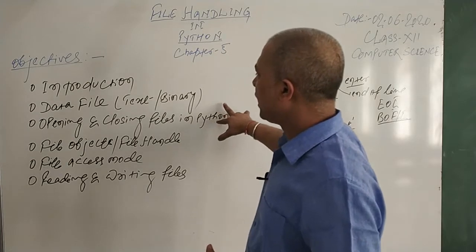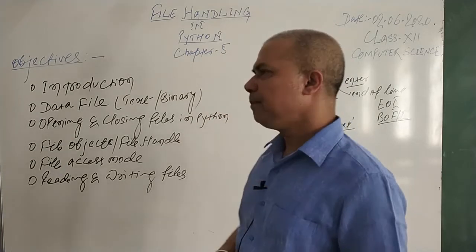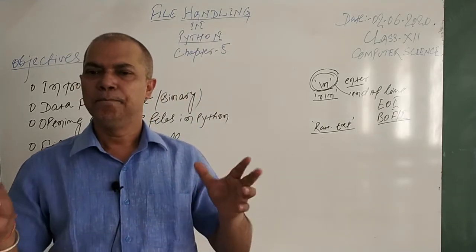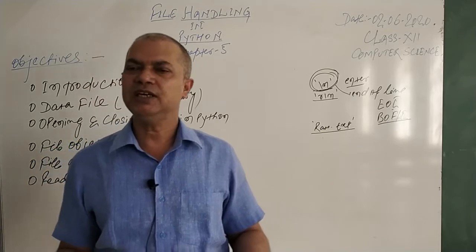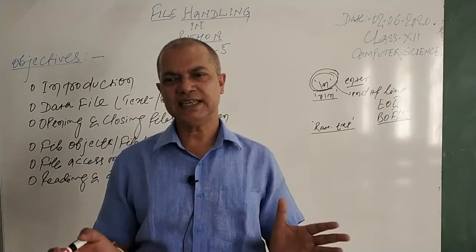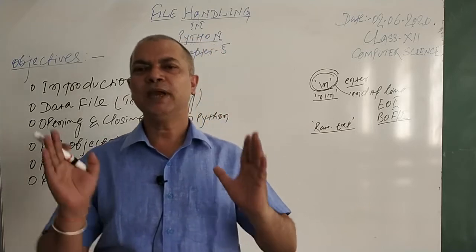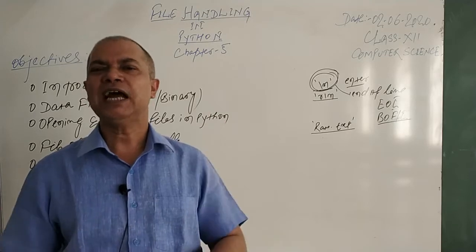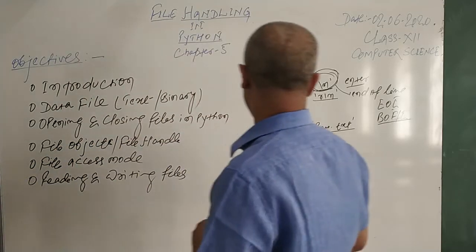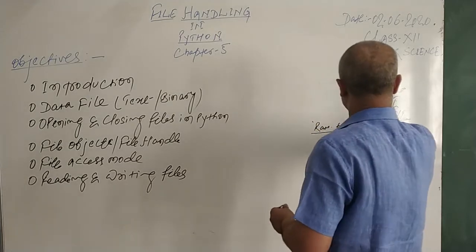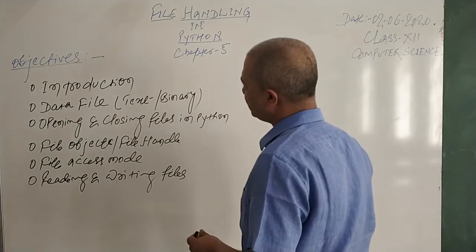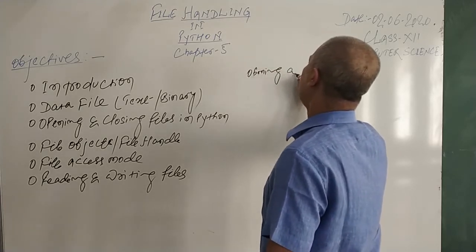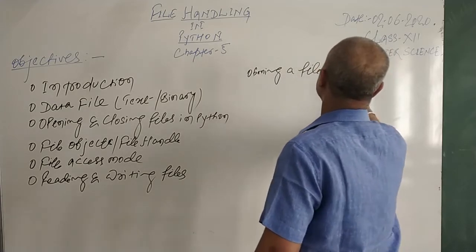Now, come to the third point, opening and closing files in Python. First of all, we have to understand the file may exist in your machine or may not exist. In both cases, you may operate on a file, you may interact with the file. We'll see how to open a file and how to close a file. That is opening and closing a file. Let's see, in case of Python, how to open a file. Opening a file in Python.